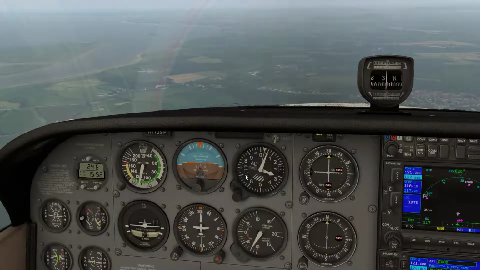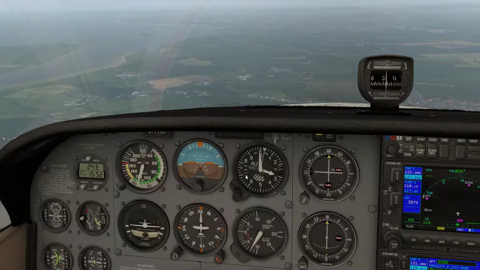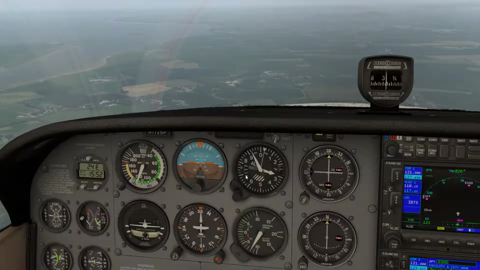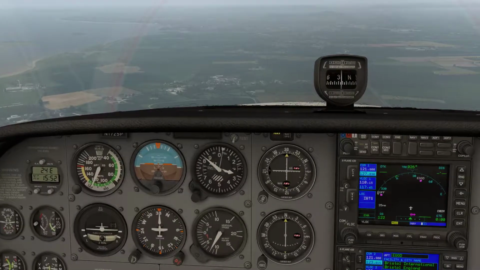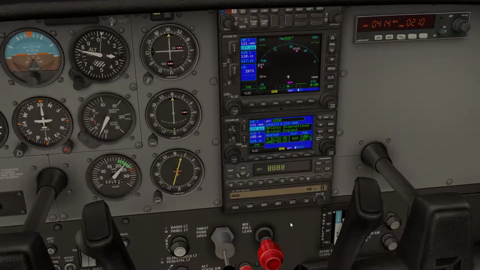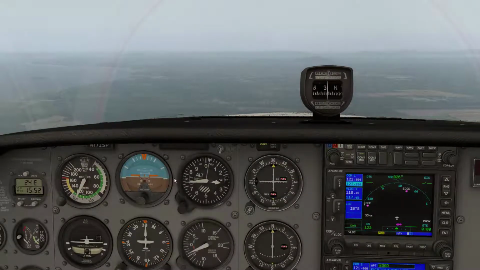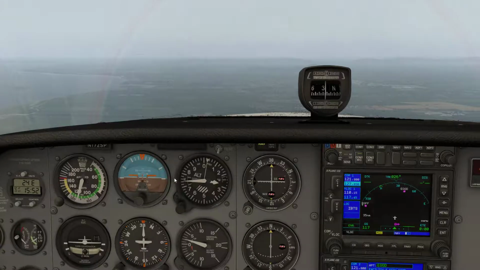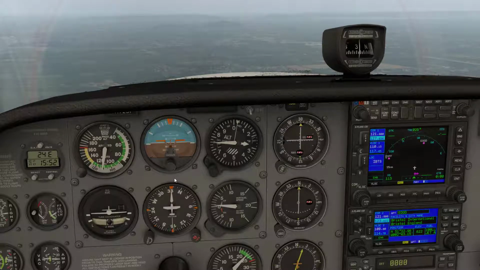So we're now coming down to 3,000 feet. Okay, that's pretty good. And we'll stop the descent about there. So to stop the descent, as I said, just simply click on the altitude button. And there you go. The aircraft is now leveling out. That's how you operate the autopilot on the default Cessna C172.